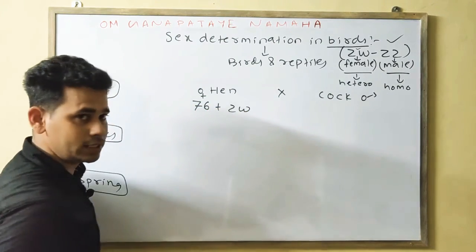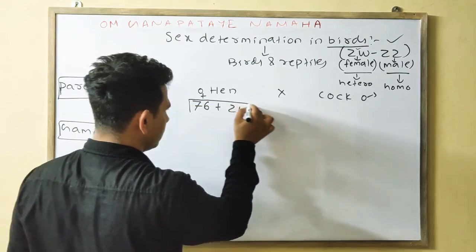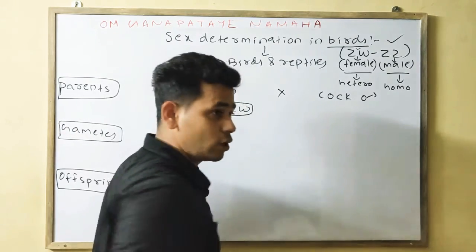As it is female, it is heterogametic. And in the case of cock, 76 plus ZZ.